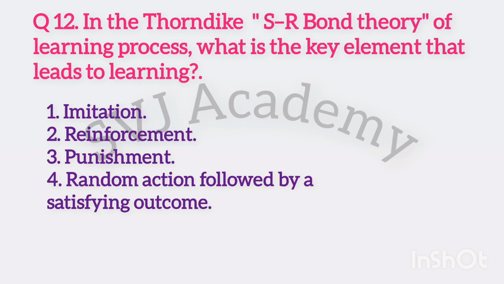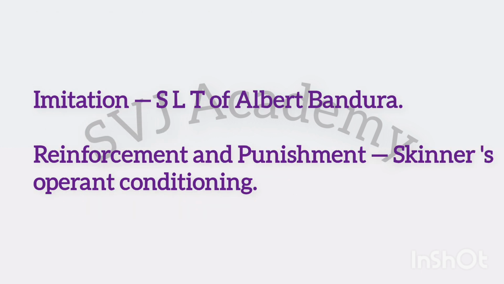Question number 12. In the Thorndike SR bond theory of learning process, what is the key element that leads to learning? Options: imitation, reinforcement, punishment, random action followed by a satisfying outcome. Option number 1, imitation. It is part of the social learning theory of Albert Bandura. Option number 2, reinforcement and punishment are related to Skinner's operant conditioning. Fourth one, random action followed by a satisfying outcome, is the right answer.